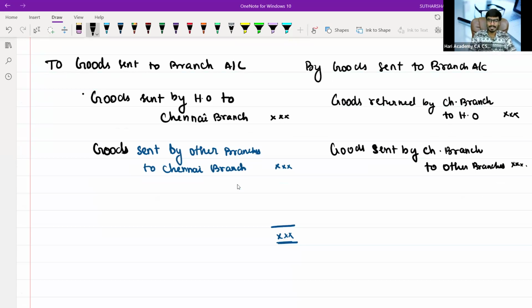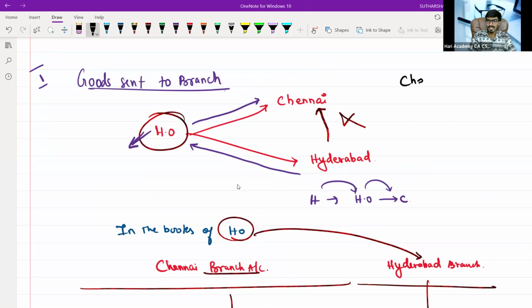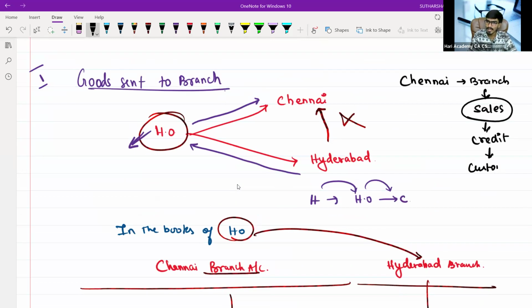One thing can happen. Listen. Chennai is a branch which makes sales, maybe in the form of credit. That customer can directly return the goods to the HO.